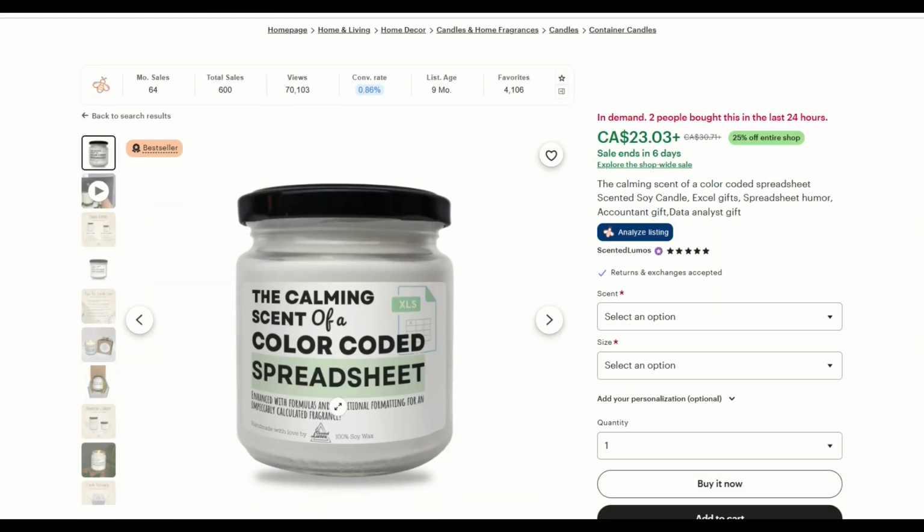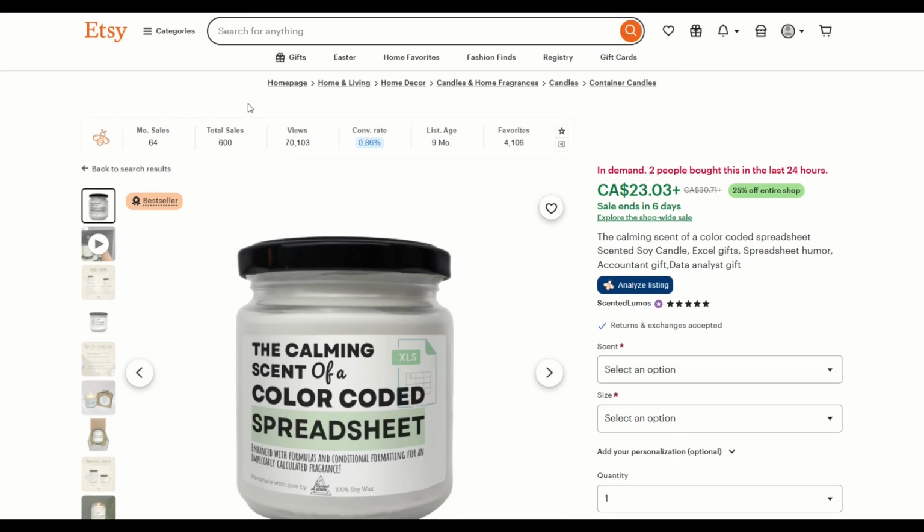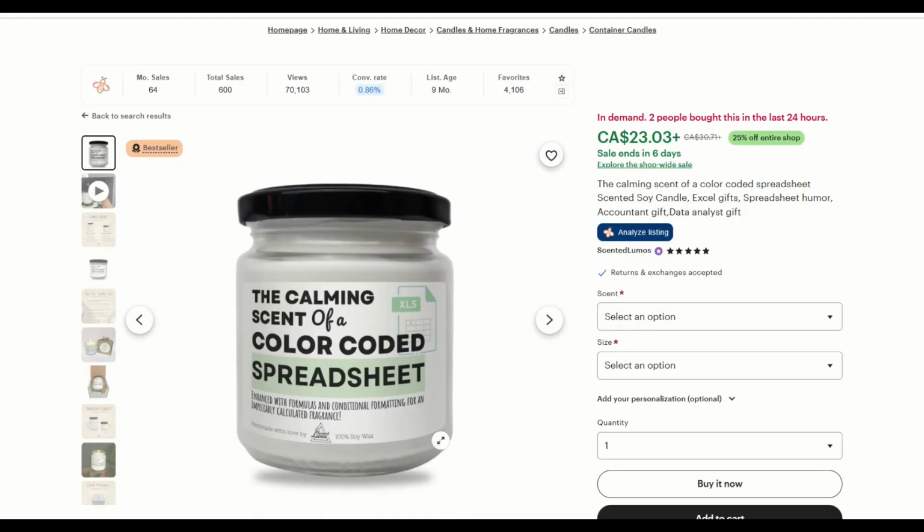This is a candle, the calming scent of a color-coded spreadsheet, and we can see here total sales is 600. Not bad for a candle that's only 9 months old. Lots of people know that accounting or office work is boring and they're trying to make a joke out of it. This is a funny product where everybody can laugh and go, oh yes, if I had this on my desk and somebody walked by, we would share a chuckle. A lot of joke gifts on Etsy sell really well.